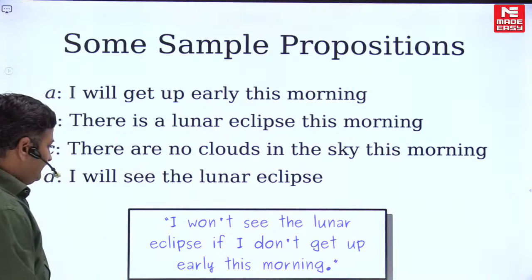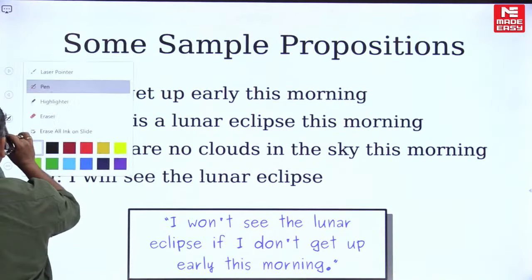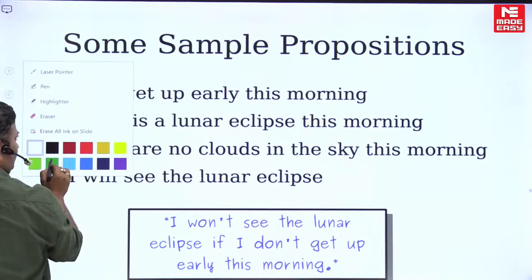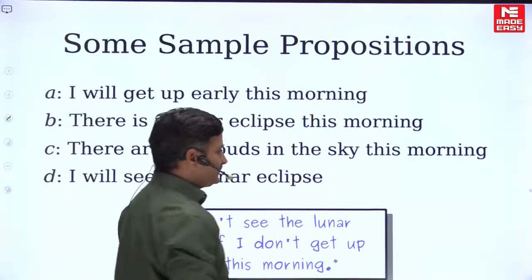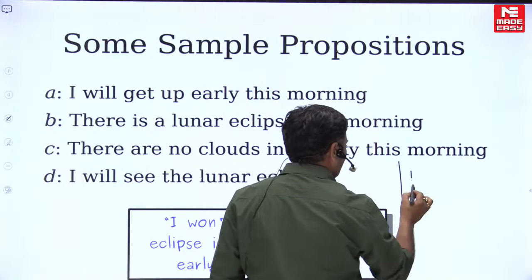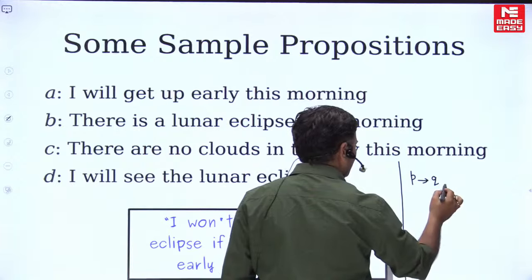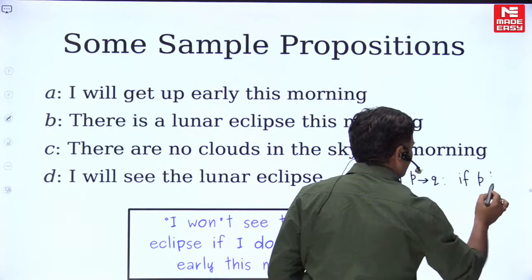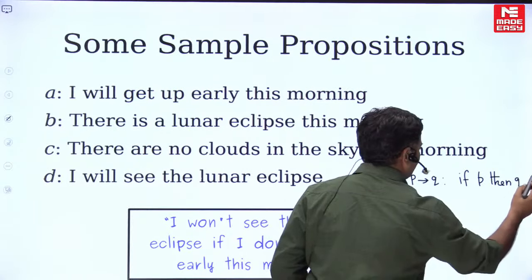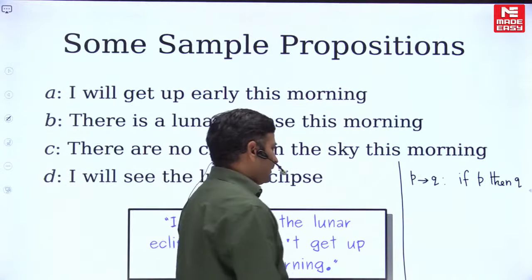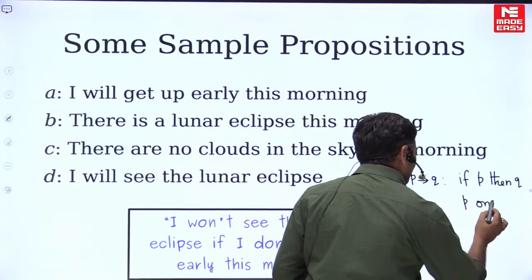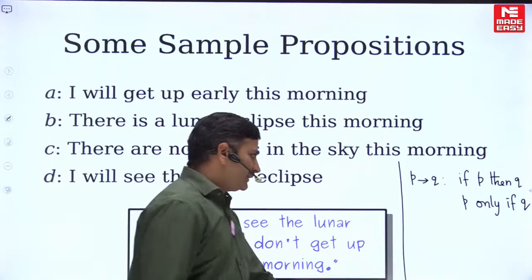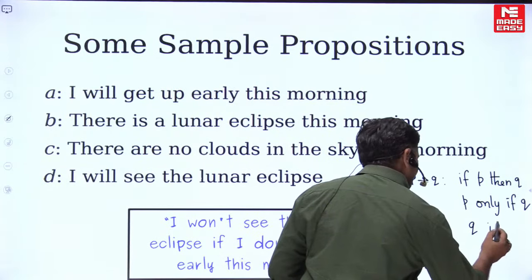Friends, recall the previous one which I explained, A implies B. Please recall it. If I have P implies Q, one way of writing this statement is if P then Q. Or else we can also write P only if Q. The other way of writing this statement is Q if P, correct?